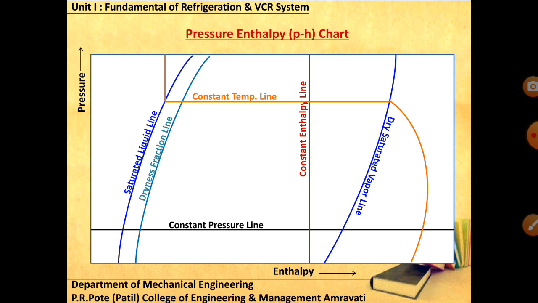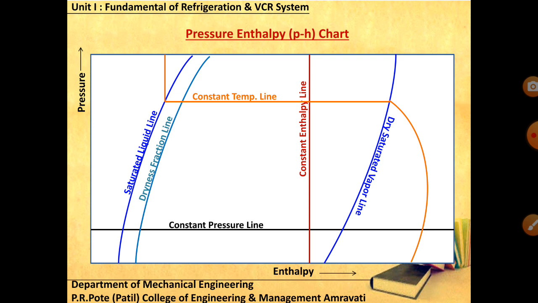This particular line, the vertical line, horizontal line, and this curve, each represents a fixed value of temperature. So if you have a temperature of, let me say, 5 degrees Celsius, you will have to make sure where it could be, whether it is in the liquid form, whether it has some dryness, or whether it is in the superheated form. So this is the layout of your pH chart.